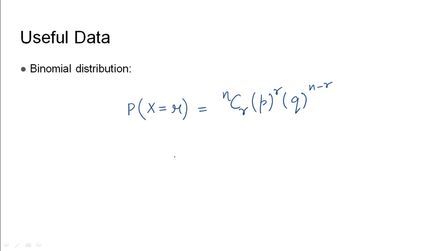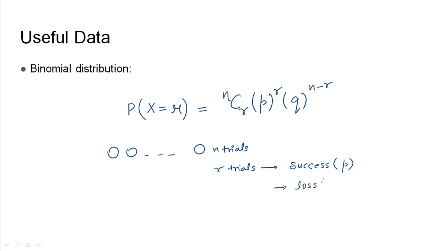To understand this simply, we do n number of trials, out of which we want a certain event to happen in r trials. We call that event our success event, whose probability is given by P, and whatever event does not happen is called a loss or a failure event. So for that the probability is Q.